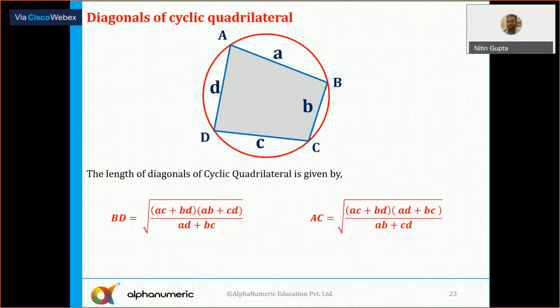Now, if we need to find the length of a diagonal of a cyclic quadrilateral, say the diagonal BD, I'll tell you how you can remember it. The two adjacent sides on one side of this diagonal are A and D, and the two adjacent sides on the other side of the diagonal are B and C. So in the denominator it is AD plus BC. Whatever combinations of adjacent sides form opposite the diagonal go in the denominator.